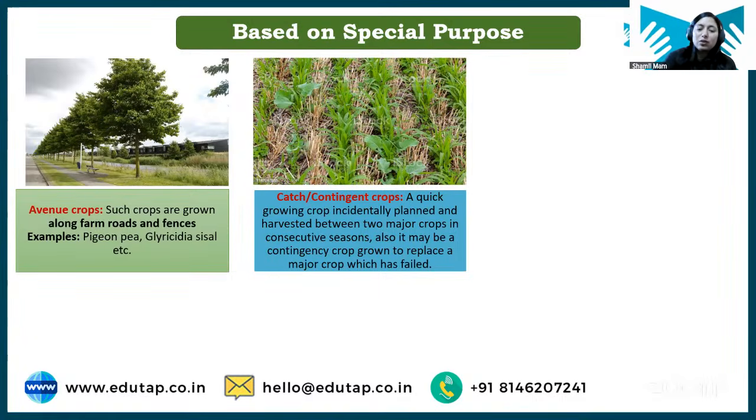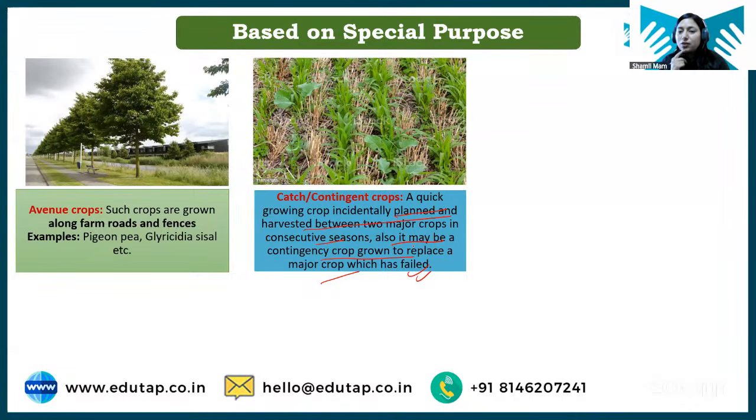So basically, a catch crop is a quick growing crop incidentally planned and harvested between two major crops of consecutive seasons. Also it may be a contingency crop grown to replace the main crop when it fails. So basically this is a contingency plan. If in case our main crop fails, then we have something from which we can get a return.